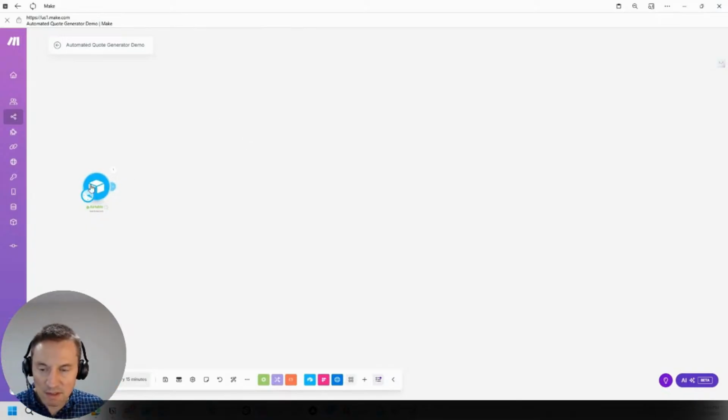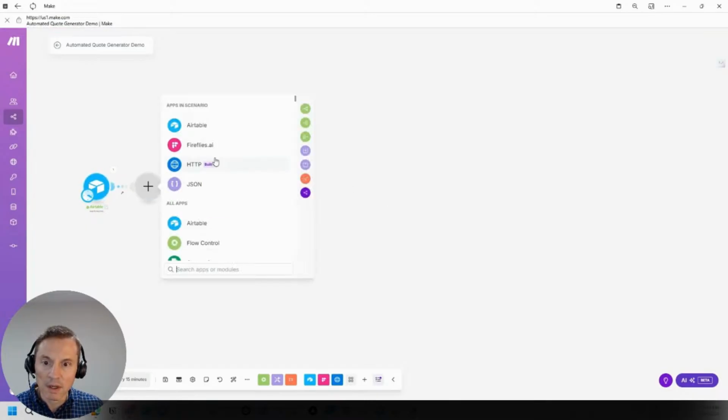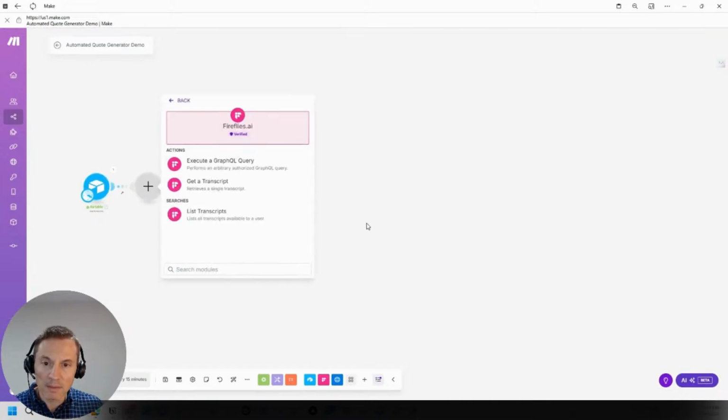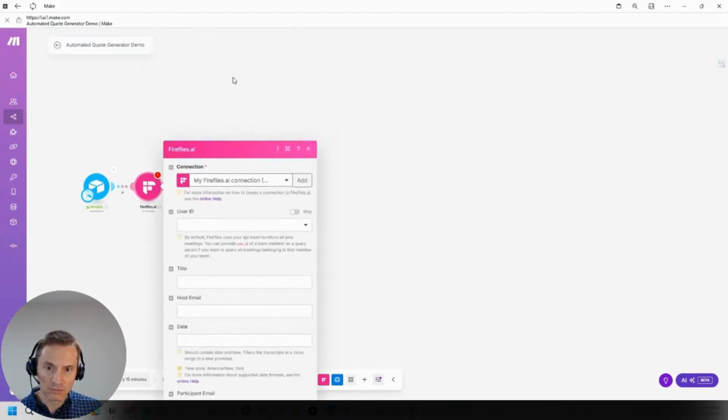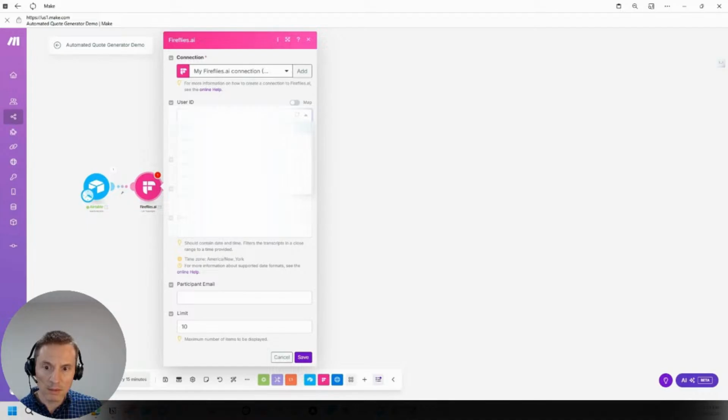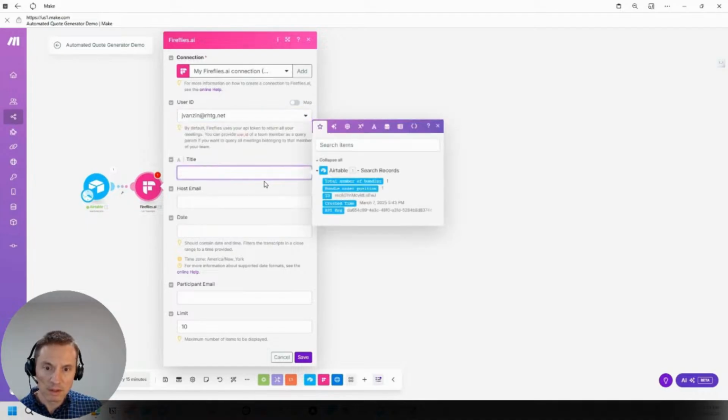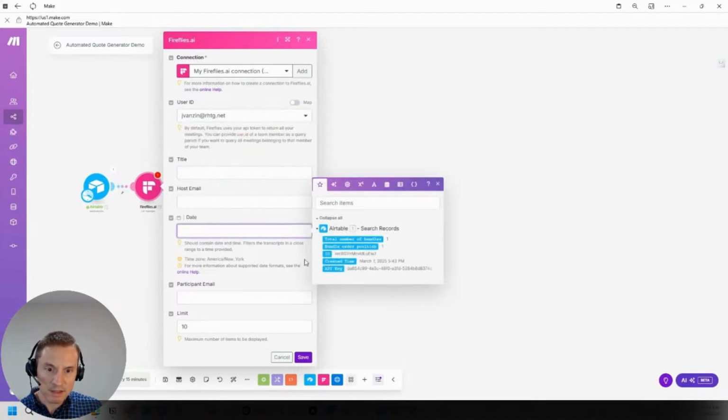Basically, I just have this database where I pulled the API key that I set up for this. Then we're going to use Fireflies. Fireflies is what I use for my meetings. Obviously, if you use something else, you can use that. But we're going to list the transcripts, and I'm going to pick my ID. I don't need the title. What I need is the date.